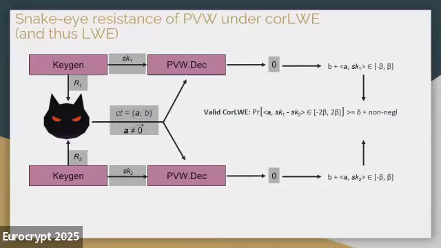It turns out that depending on whether the core LWE challenge are valid LWE samples or random matrices, the probability of having this inner product result falling within the range of plus minus 2 beta is actually different. So we use this probability gap to determine whether we have real valid LWE samples or random stuff in the core LWE challenge.